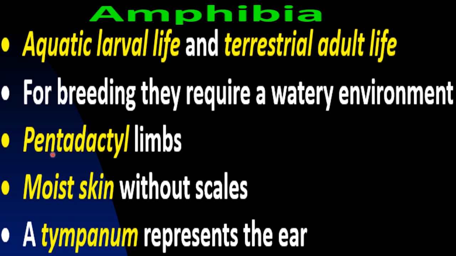Then pentadactyl limbs. Penta means 5, and pentadactyl limbs means limbs are having 5 digits. Moist skin without scales, so scales are absent in amphibians and their skin is moist. A tympanum represents the ear. External ear is absent in amphibians. Ear is represented only by an opening, that is called tympanum.